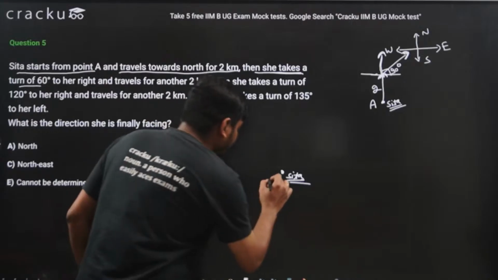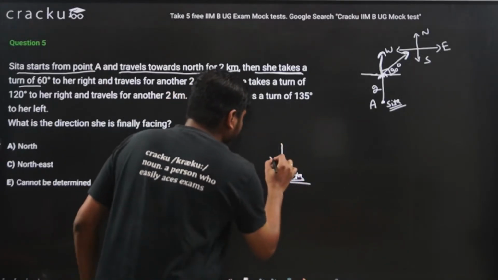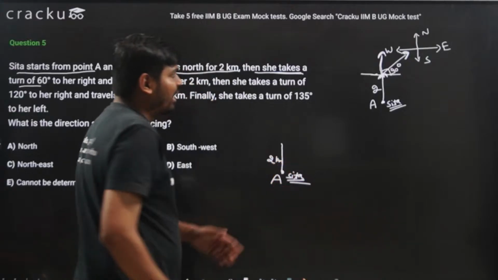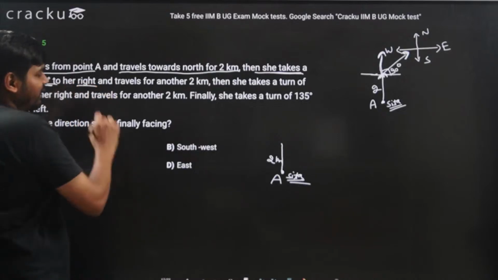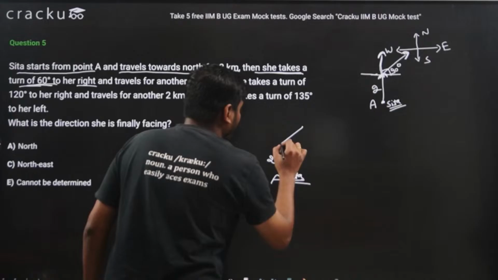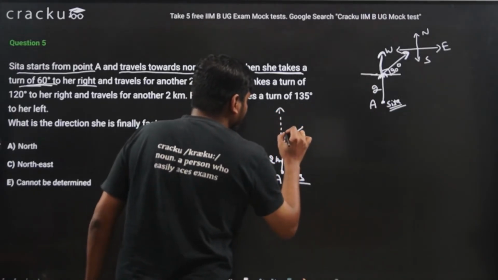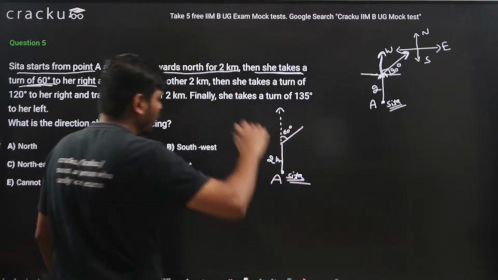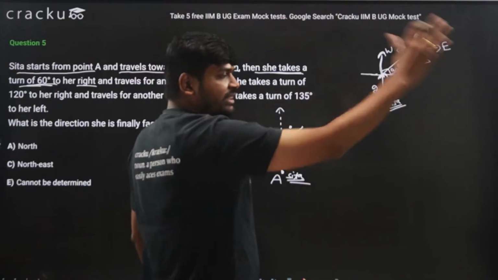This position is A. She moved a distance of 2 kilometers and now she turned 60 degree to her right. So if she was going in this direction, this is 60 degree towards her right. Towards her right means when you are facing north, right will be the east direction.